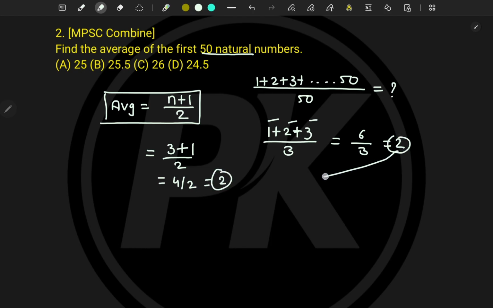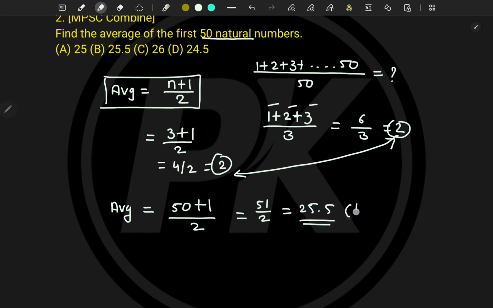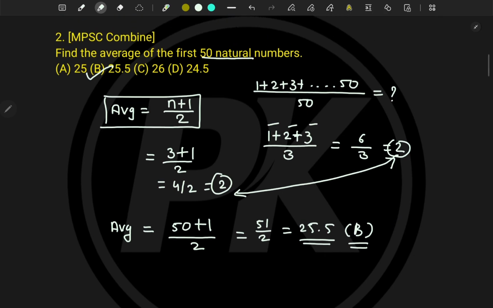Now have you seen these answers are the same? Similarly, now tell me for the first 50 natural numbers what will be the average. The average of any, let's say first 10, 15, 20, anything. Now here it is asking for 50, so n is equal to 50. So 50 plus 1 divided by 2, that is 51 divided by 2, and that is equal to 25.5. This is option number B, and hence option number B is correct. Now let's move to the next type of problem.